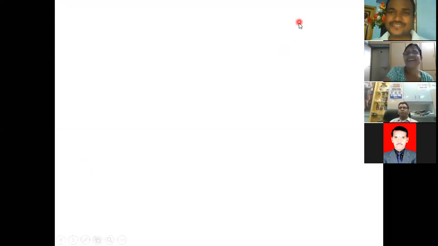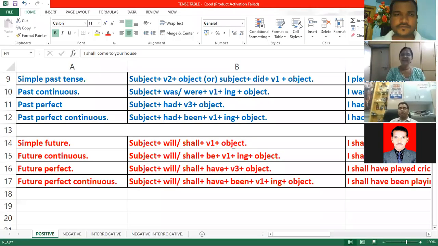Yes. That is what we are going to do now. These are the examples and structures, just look at them. Automatically, you will understand the concept. Today we are talking about future tenses. Here I provided all the structures and examples to make it easy and clear. For simple future: subject plus will or shall plus V1 plus object. That is simple future.